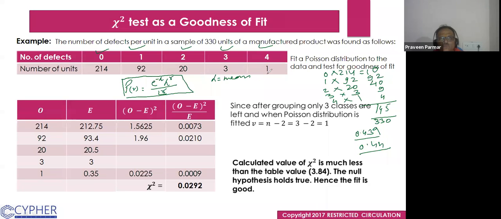Let me calculate once more, because I have not given the whole thing here. The data are 214, 92, 20, 3 and 1.